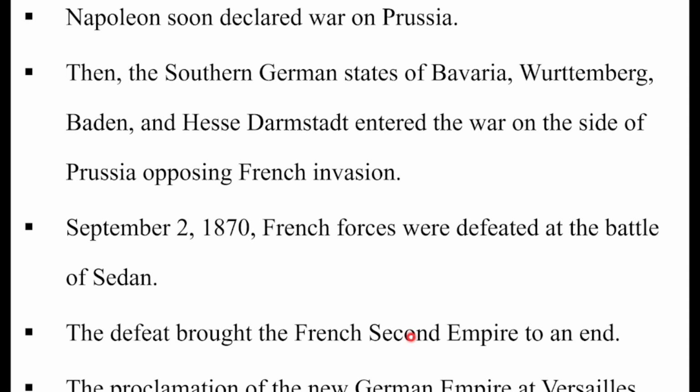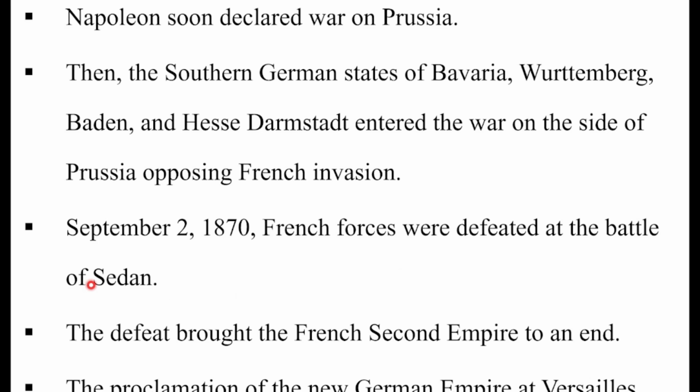Then the southern German states, Bavaria, Württemberg, Baden, and Hesse-Darmstadt, entered the war on the side of Prussia, opposing the French invasion. When France invaded Germany, because of that Ems telegram, the German states also became allied on the side of Prussia.